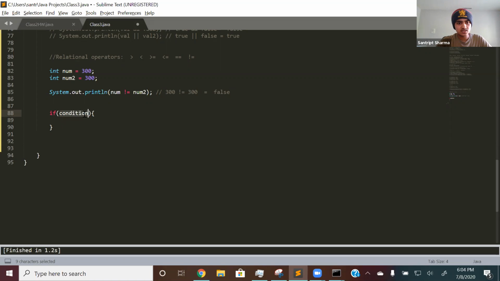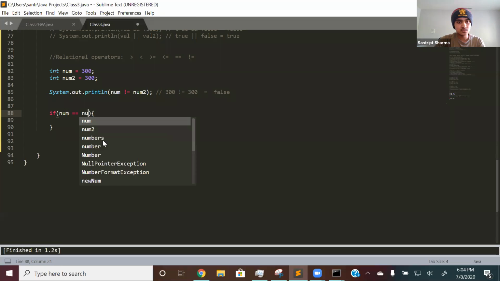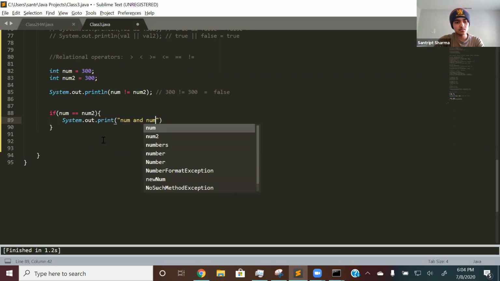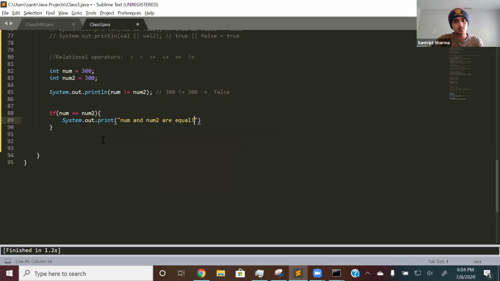If the condition inside the parentheses is true, then it will go inside of the if statement and do whatever is inside the if statement. If it's false, then it will skip over it. Let me show you what I mean. Let's use num and num2. If num is equal to num2, then it turns out num and num2 are equal.